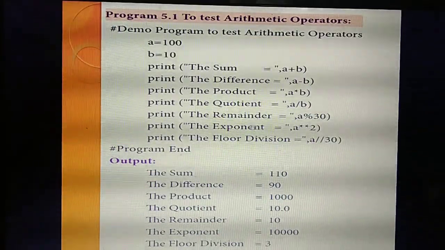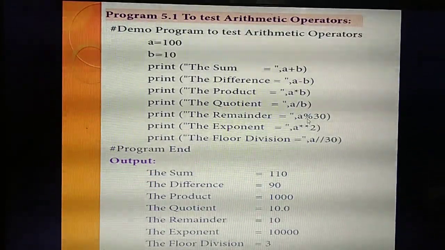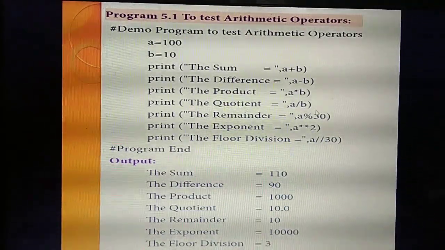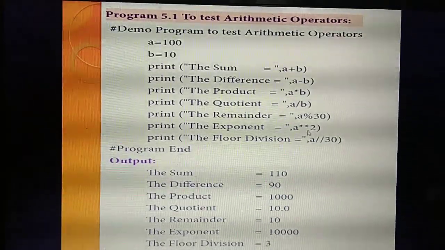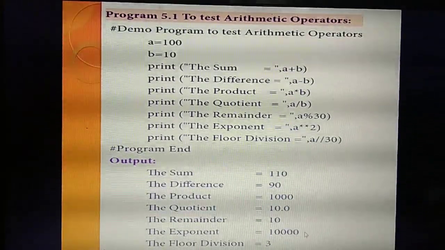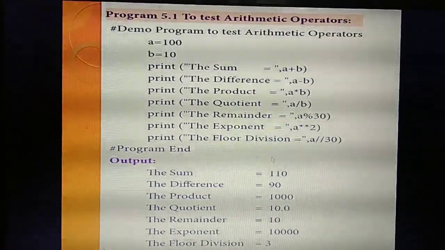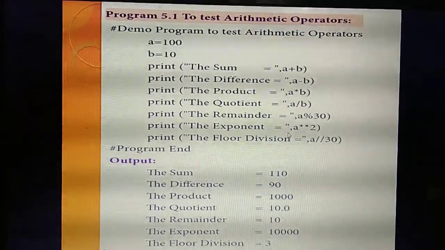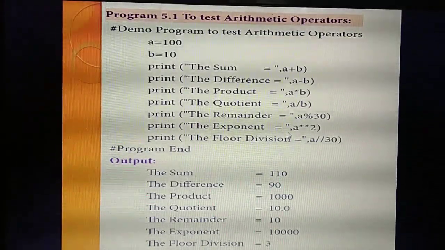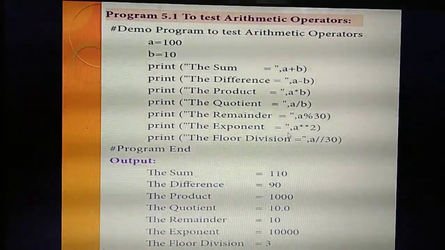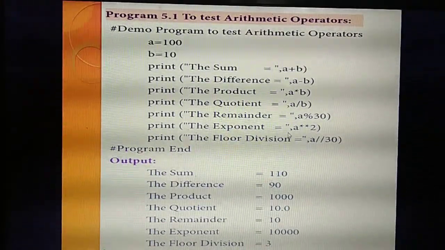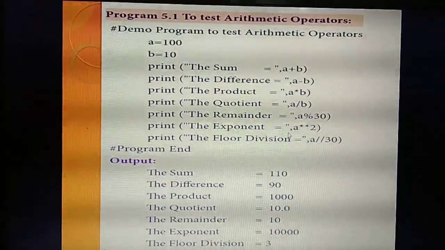Then the remainder, A modulus B. Using the modulus operator, what's the remainder you will get? The answer is 0. Exponent, A to the power 2, that means square. 100 into 100, the answer is 10,000. Then the floor division on the next line. What's the floor division? What should you write? The quotient. So the quotient value is 10. Understand now? So thus far, sometimes separately they will ask: explain the arithmetic operators with examples.